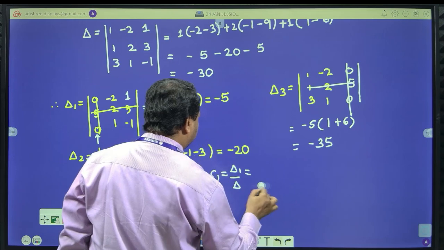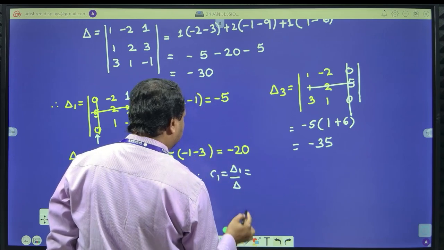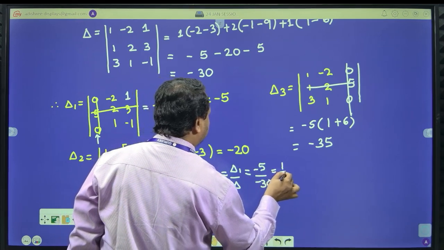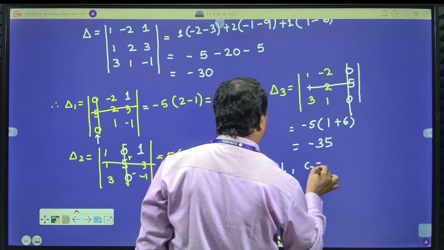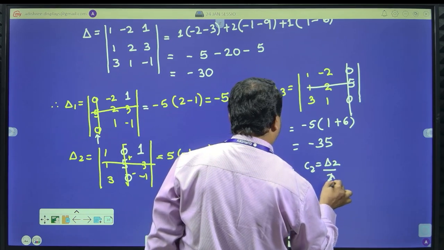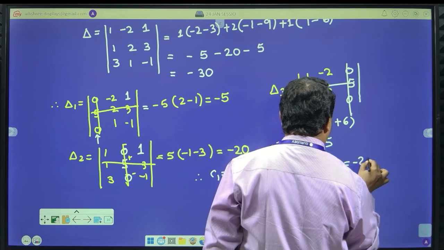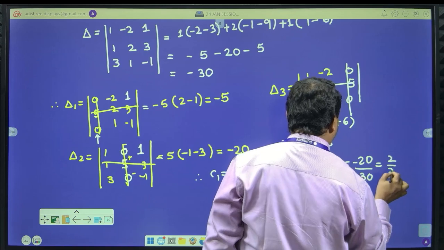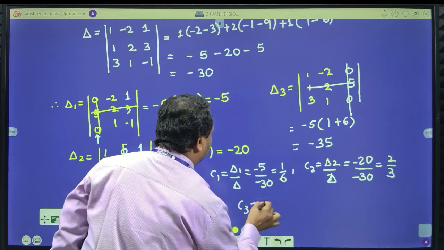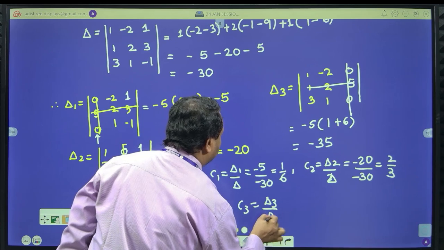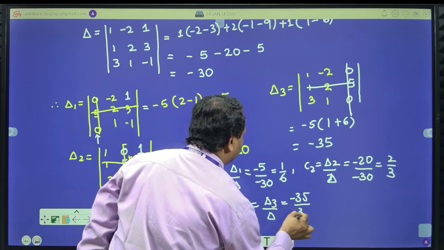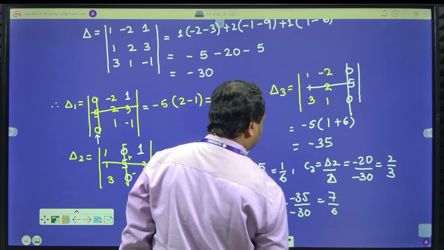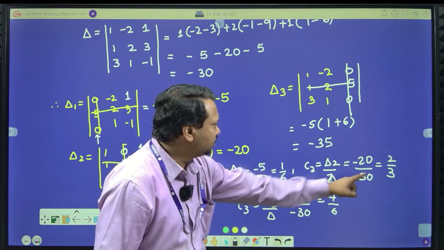Therefore, what is the value of C1? C1 is equal to delta 1, minus 5 divided by minus 30, is it equal to 1 by 6? Right. C2, delta 2 divided by delta. So, what is delta 2? Delta 2 is minus 20 divided by minus 30, should be equal to 2 by 3, yes. What is C3 value? Delta 3 upon delta, that is minus 35 divided by minus 30, correct. So, C1 is 1 by 6, C2 is 2 by 3, C3 is 7 by 6.